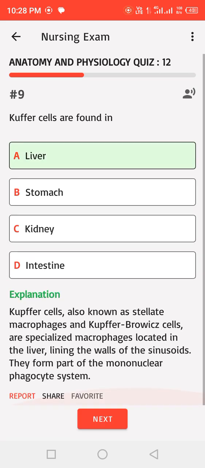Correct answer. Kupffer cells, also known as stellate macrophages and Kupffer-Browicz cells, are specialized macrophages located in the liver, lining the walls of the sinusoids. They form part of the mononuclear phagocyte system.